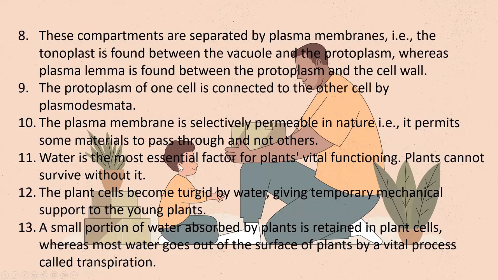Water is the most essential factor for plants. For vital functioning, plants cannot survive without it. The plant cells become turgid by water, giving temporary mechanical support to young plants. A small portion of the water absorbed by the plants is retained in plant cells, whereas most of the water goes out of the surface of the plants by a vital process known as transpiration.